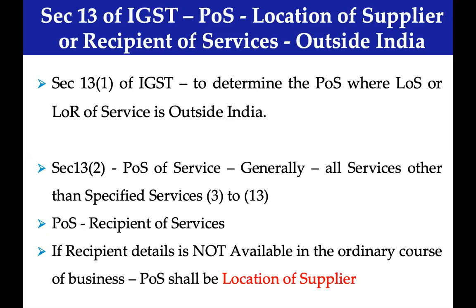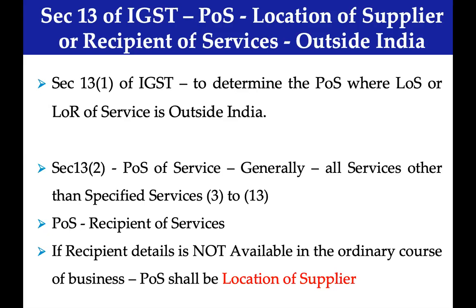If a service is not specified by its subsection, then we will call that a general category. And in case of a general category, the location of recipient will be the place of supply. So let me repeat it. It is not for every category that the location of recipient is going to be the place of supply.